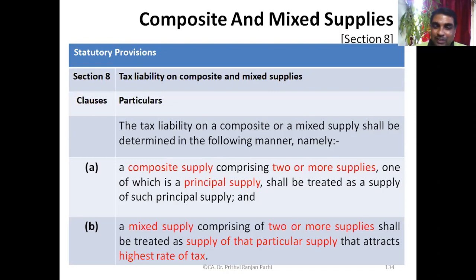So now you have understood what is mixed supply. If the supply is not a composite supply, it is a mixed supply. Mixed supply also involves two or more supplies. Then how will it be taxed? It will be treated as supply of that particular supply.